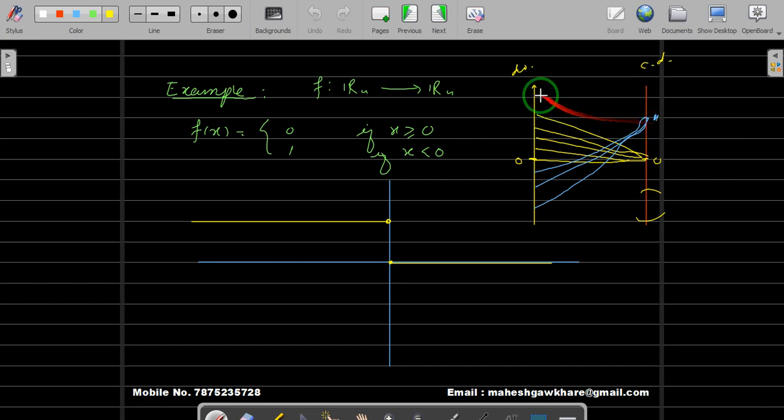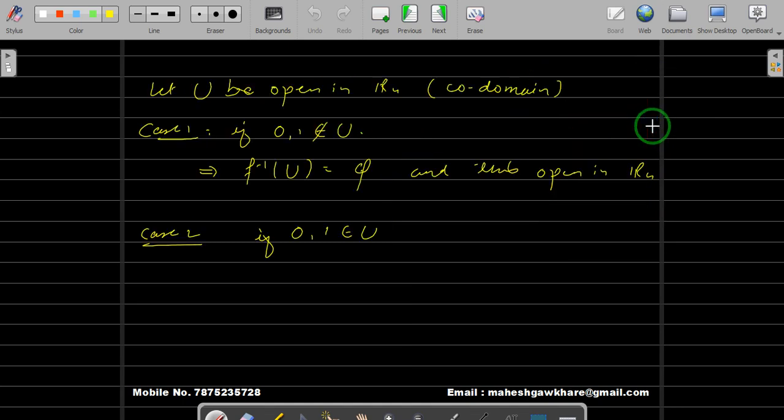Of course, all those points from the domain are mapped to U because both 0 and 1 are in U. So in this case, we will have F inverse of U is equal to the whole of R, which is open in R because R is open in R. Now let us consider a third case. Because of these two possibilities, we cannot say it's continuous. We have to exhaust all the cases. So one case we have taken 0 and 1 not in U. Second case we have taken both in U.